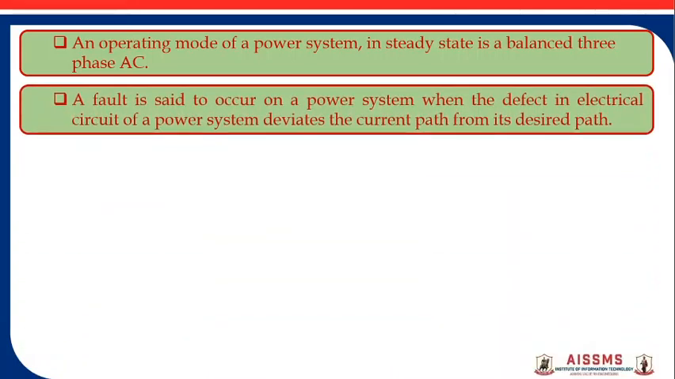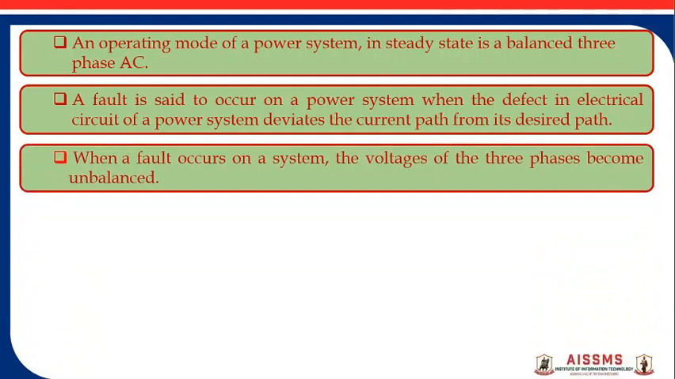A fault is said to occur on a power system when a defect in the electrical circuit of a power system deviates the current path from its desired path. Suppose we are considering a transmission line. The transmission line is made up of conductors, and that conductor is the desired path for the current. But when that current changes its desired path, doesn't flow through its desired path, then we will say a fault has occurred. So a fault is nothing but a defect in the electrical circuit of a power system which deviates the current path from its desired path.